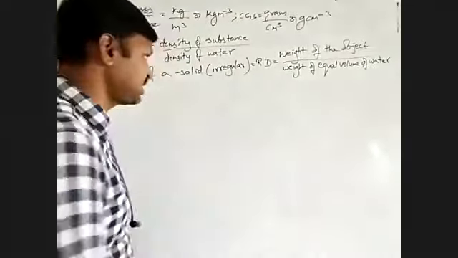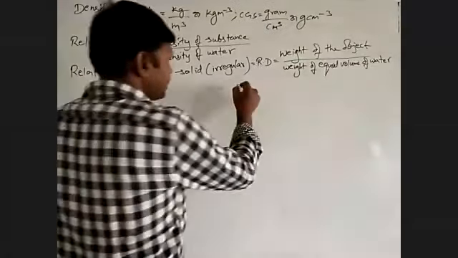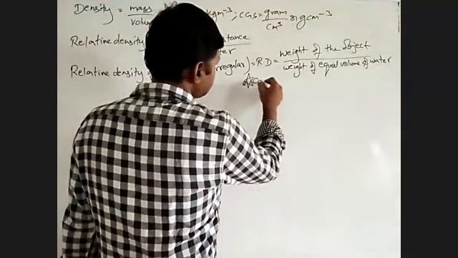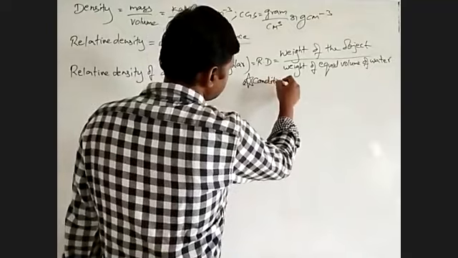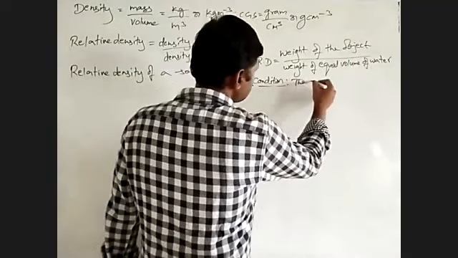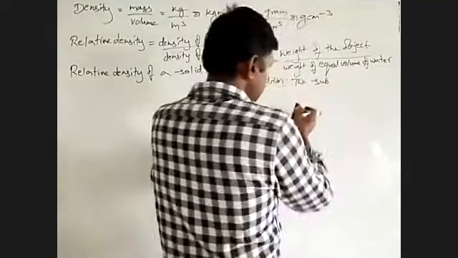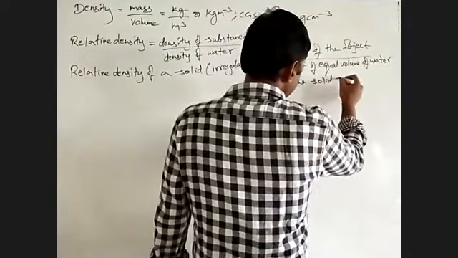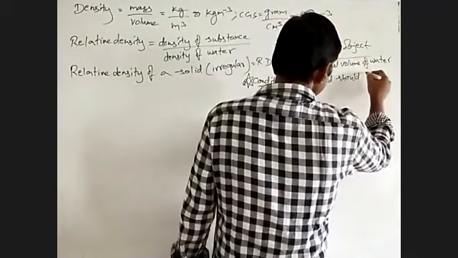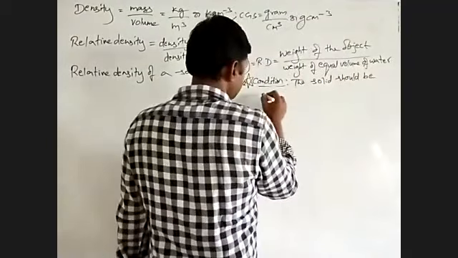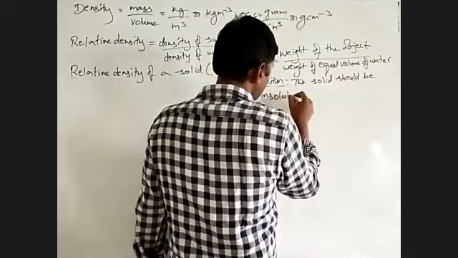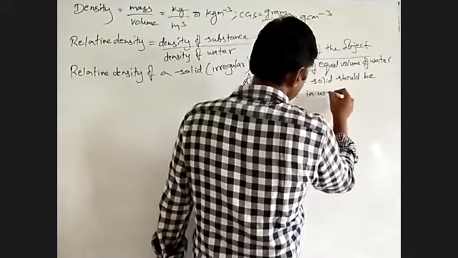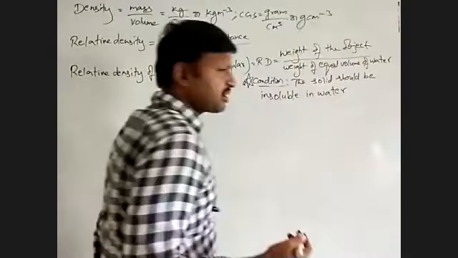The condition is that the solid should be insoluble in water, otherwise we cannot perform the experiment.